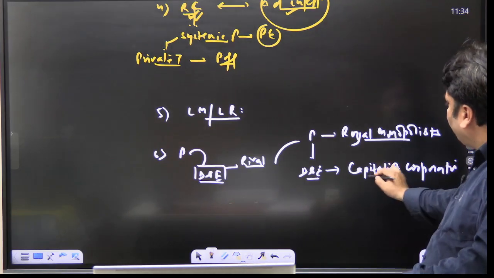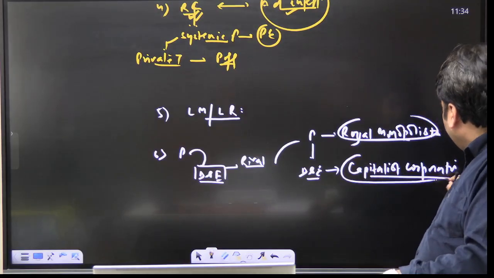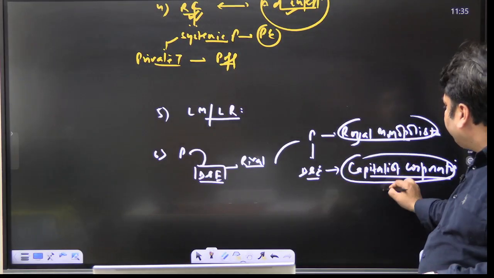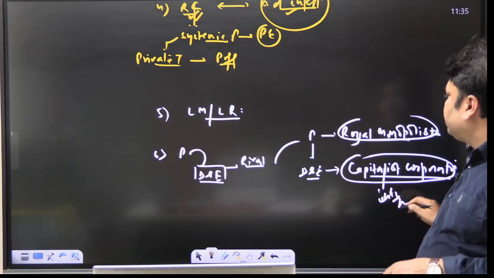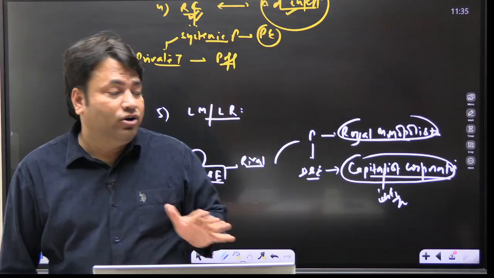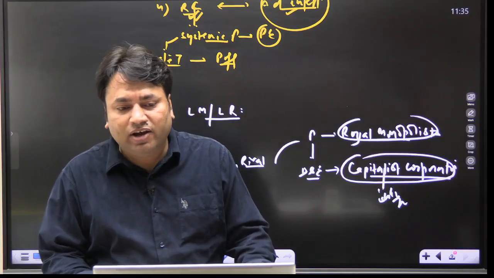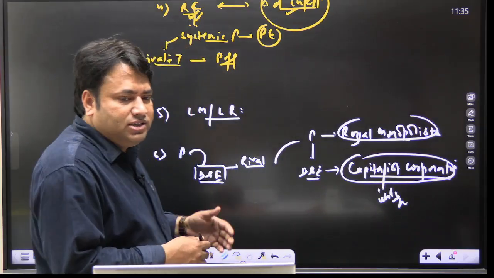Now you tell me, when royal monopolists face a challenge from capitalist corporations, who will survive in the long run? The answer is that capitalist corporations will survive in the long run. Royal monopolists have serious limitations and challenges. And finally, there are some strategic defeats also.